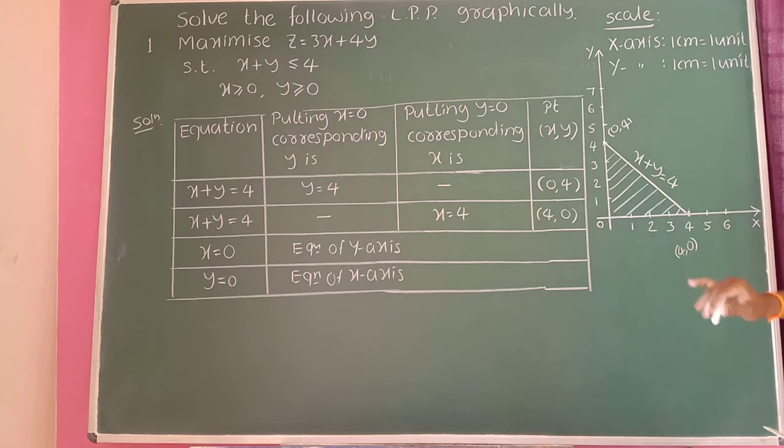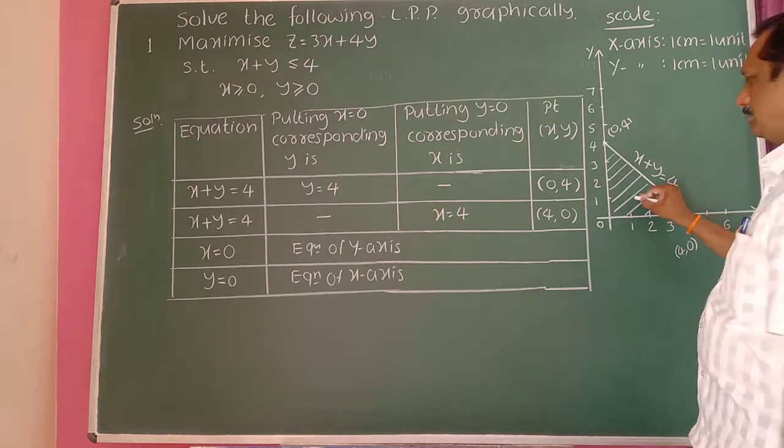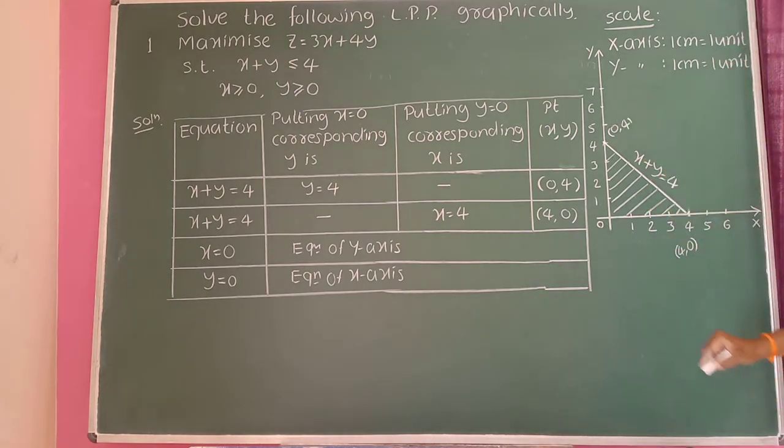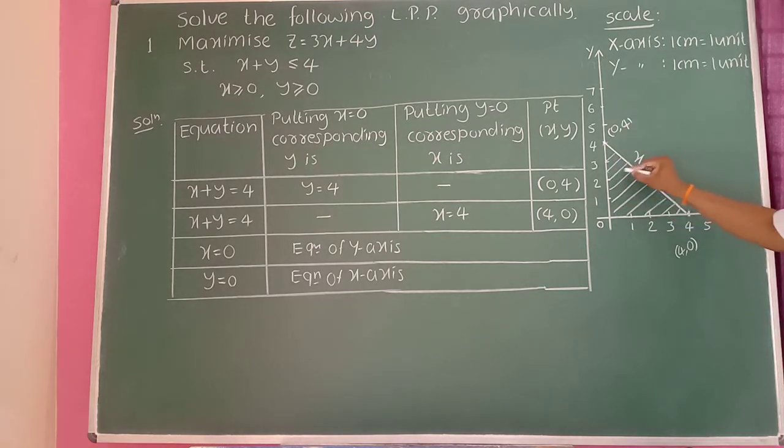So this is the feasible region. This is called a feasible region because there is only one line, one boundary is the x axis and the other is the y axis. The region bounded between this line, the x axis and the y axis is the feasible region. The corner points are 0, 0, 4, 0 and 0, 4.